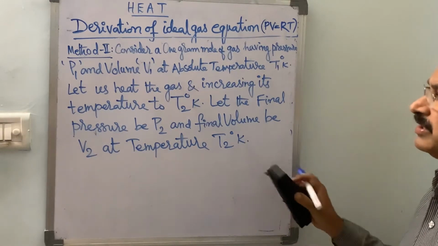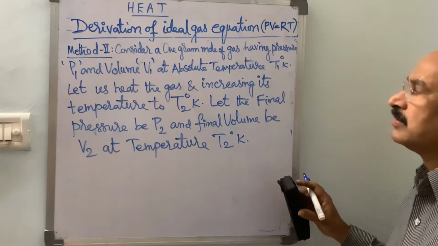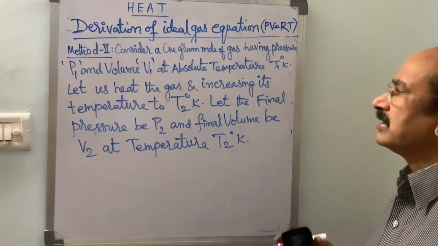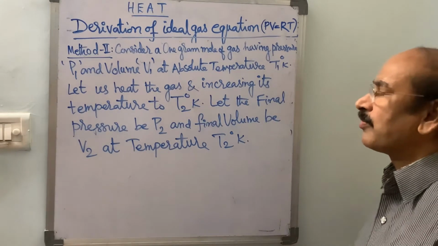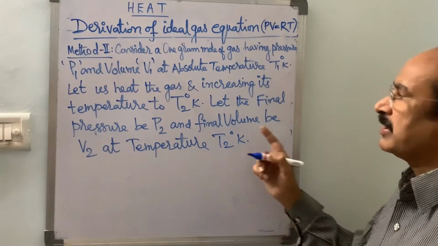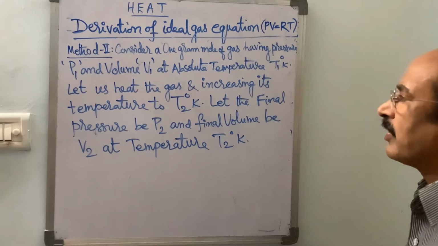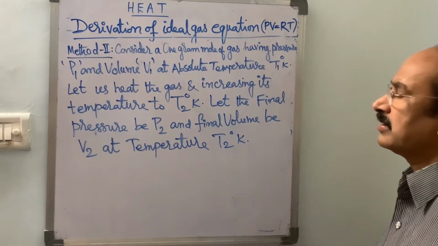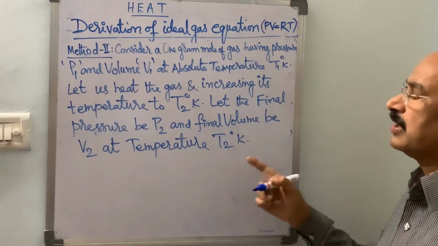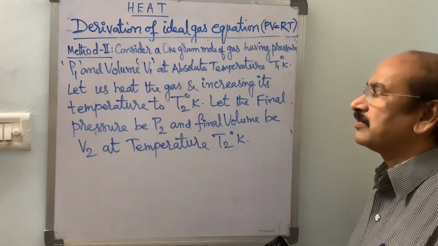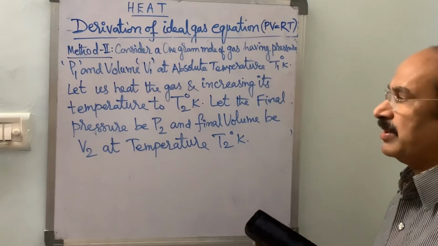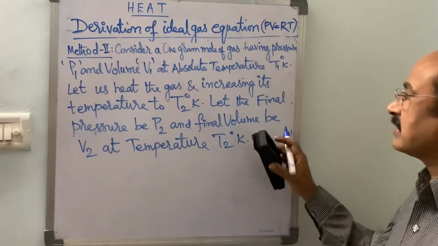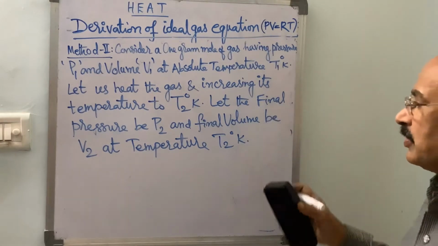So in this method, in the first step we apply Boyle's law, and in the second step we change the temperature from T1 to T2 and keep the pressure constant at P2, so that we observe the change in volume and absolute temperature in step 2 and apply Charles' first law. So in the first step